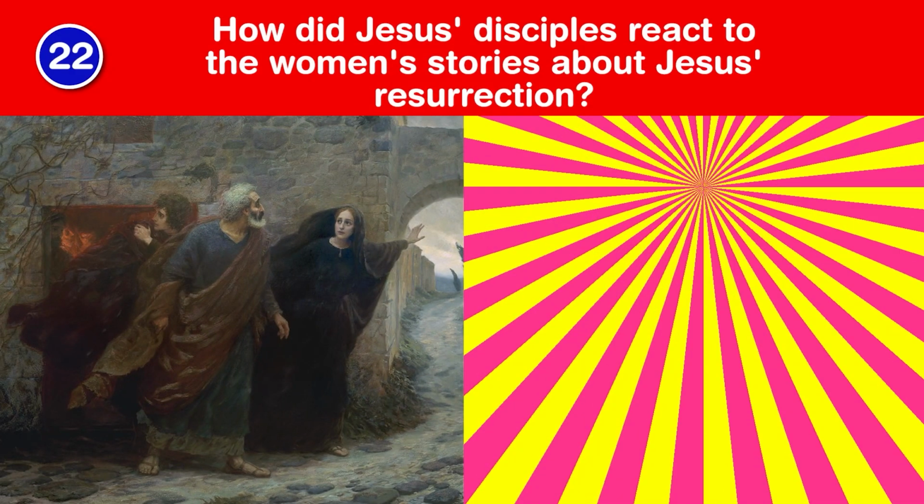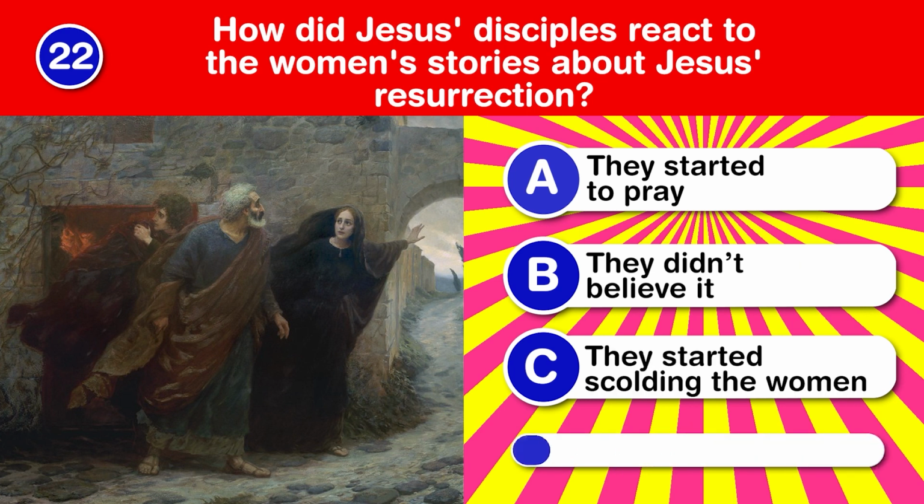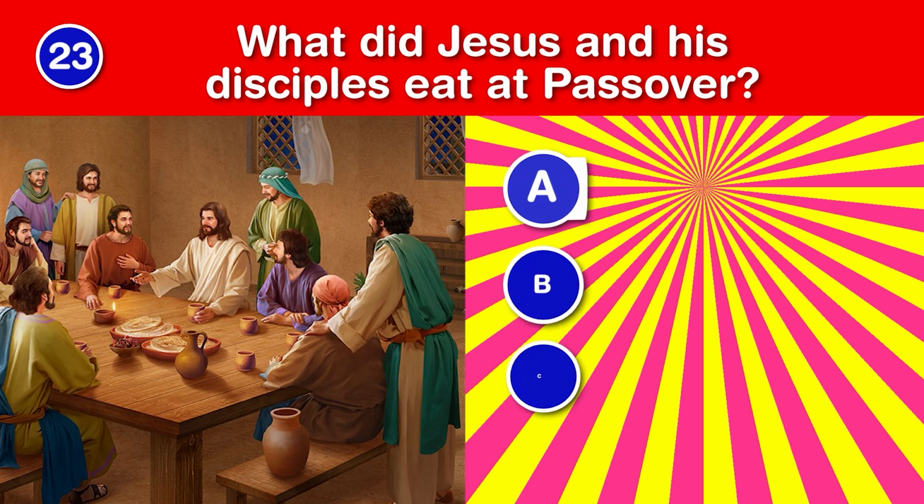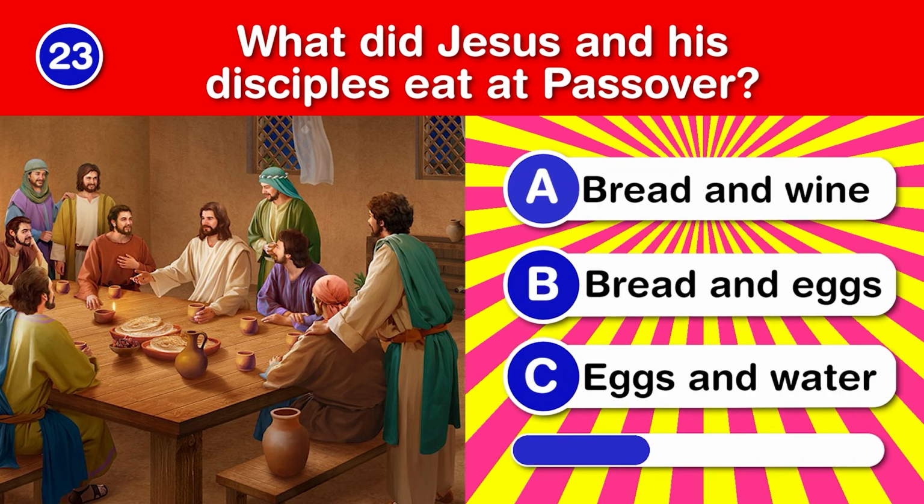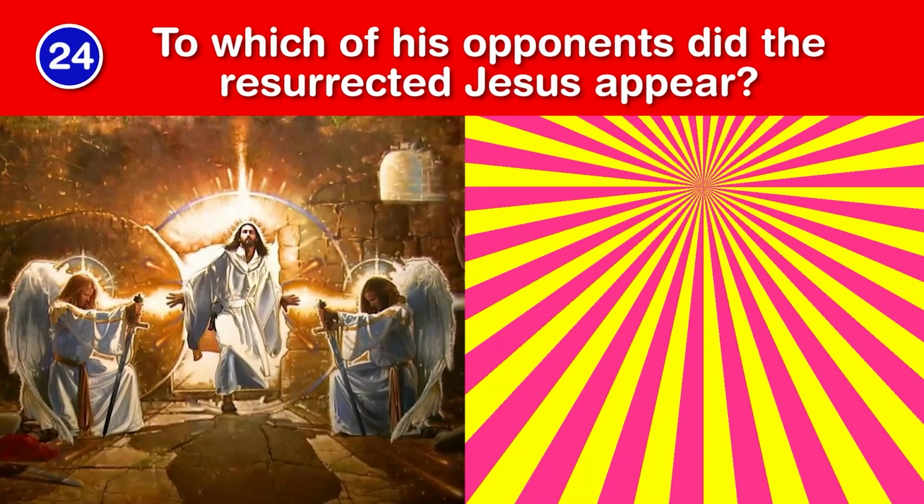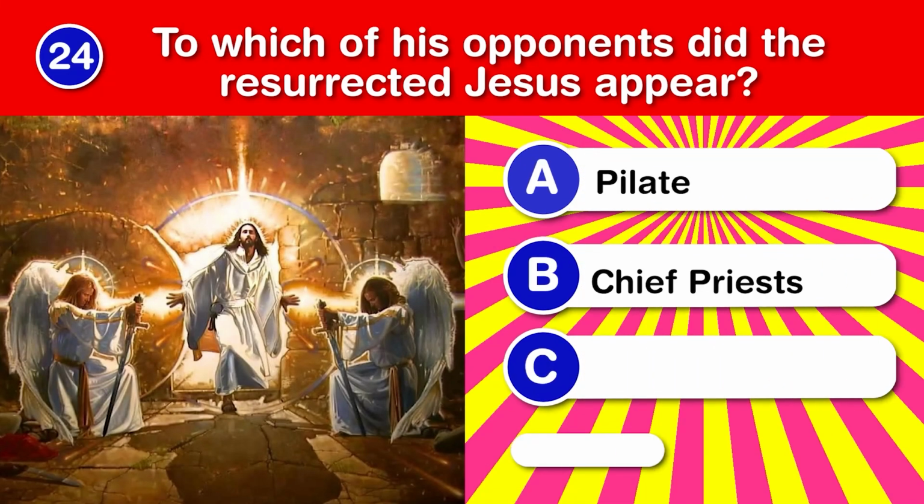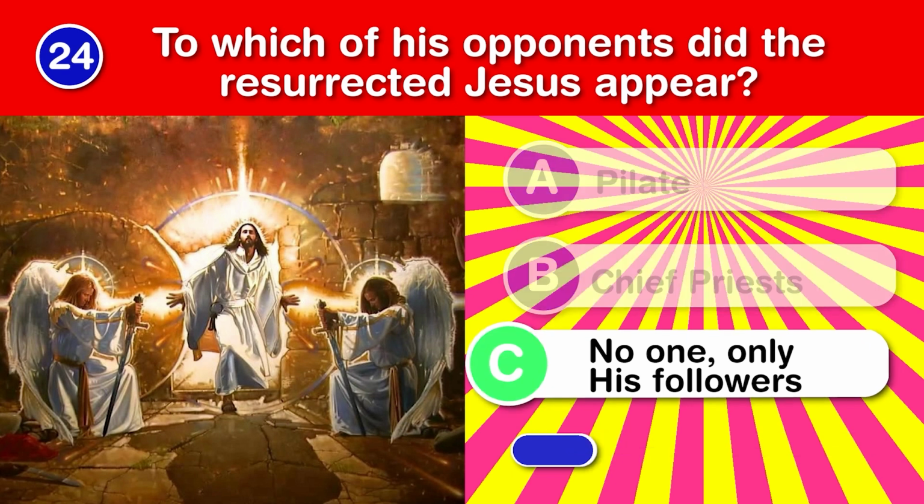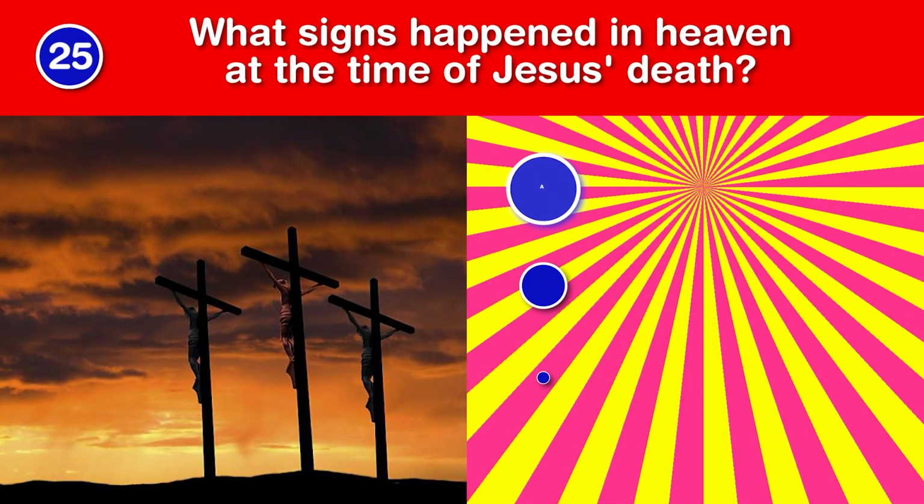How did Jesus' disciples react to the women's stories about Jesus' resurrection? What did Jesus and his disciples eat at Passover? To which of his opponents did the resurrected Jesus appear? What signs happened in heaven at the time of Jesus' death?